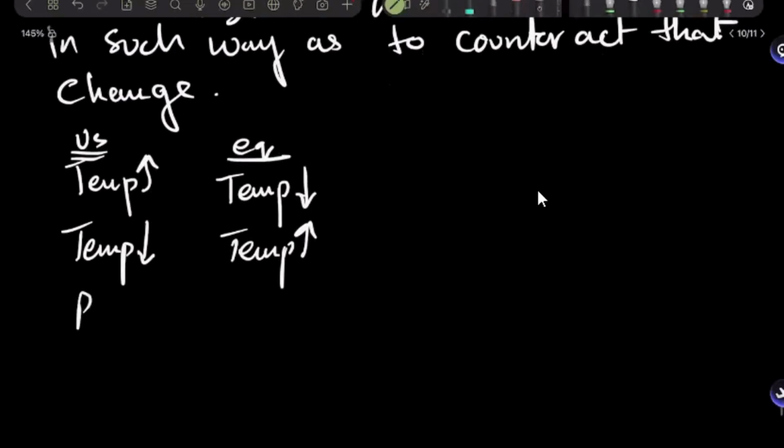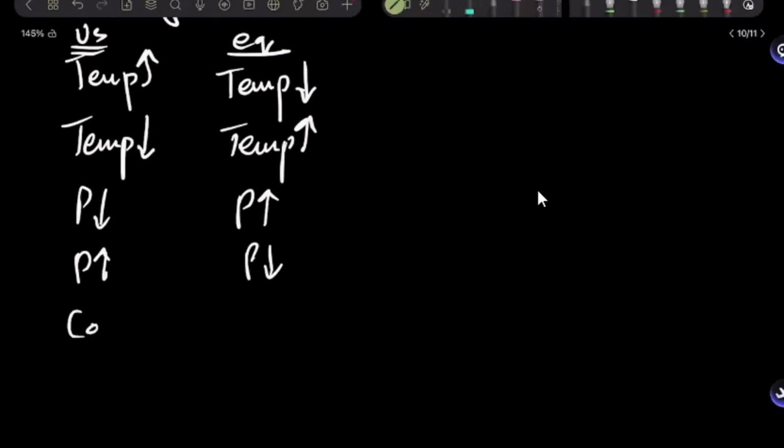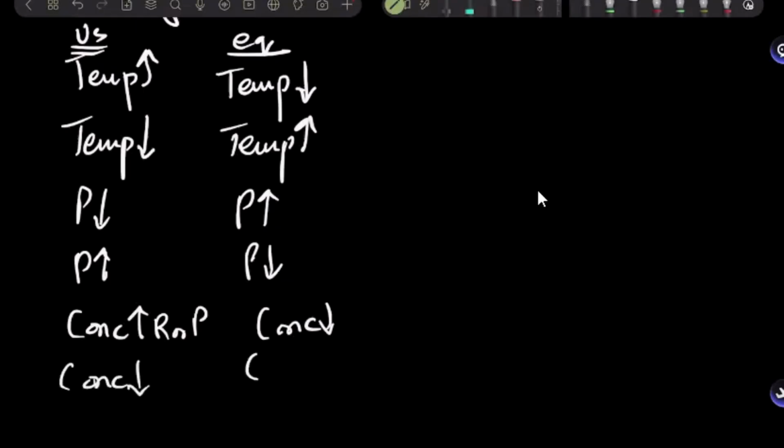Similarly, if I decrease the pressure, what should equilibrium do? It will do the opposite thing always. It will try to increase the pressure. If I increase the pressure, equilibrium will try to decrease the pressure. And same goes for concentration. If I increase the concentration of a reactant or a product, equilibrium will try to decrease the concentration of that reactant and product and take it back onto the equilibrium concentration. And if I decrease concentrations, equilibrium will try to increase the concentration.